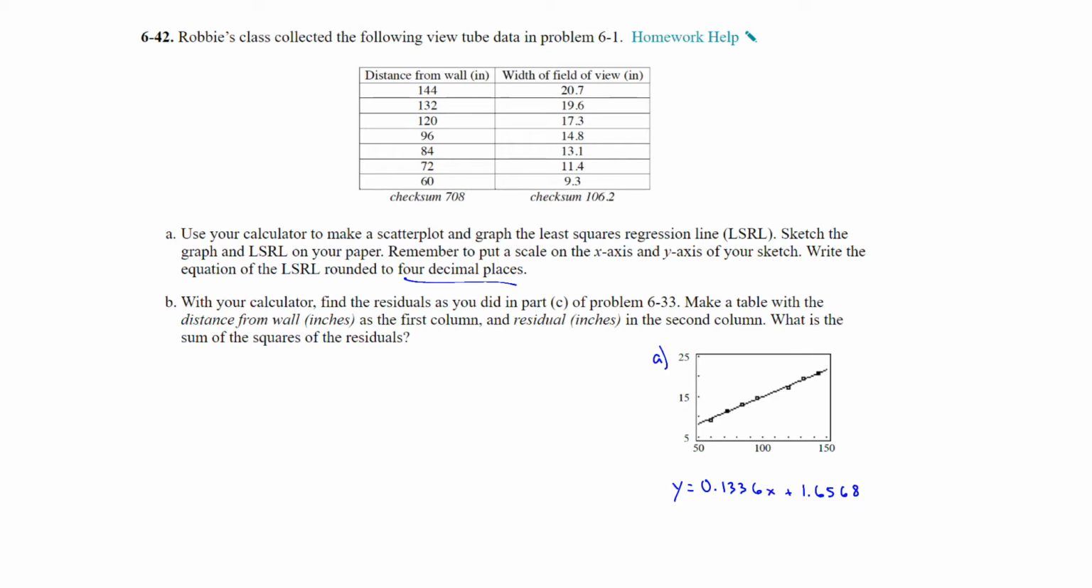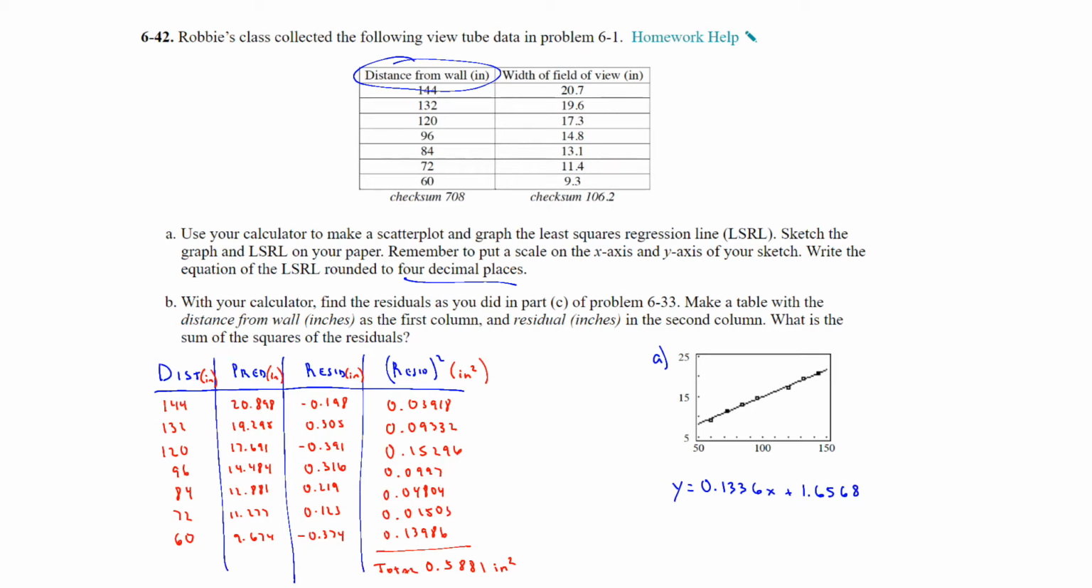On part B, it says, with your calculator, find the residuals as you did in part C of problem 6-33. Make a table with the distance from the wall in inches, so that's your x value, as the first column, and then the residuals in the second column. What is the sum of the squares of the residuals? So similar to what we did in class, we're going to create a column of distance from the wall. We need the predictions so that we can find the residuals, and then the residuals squared.